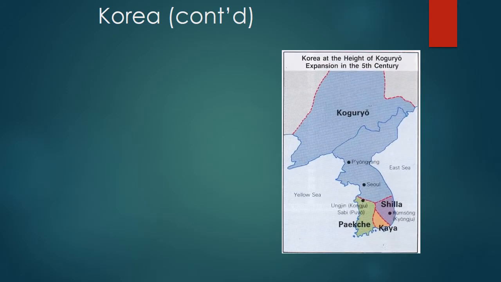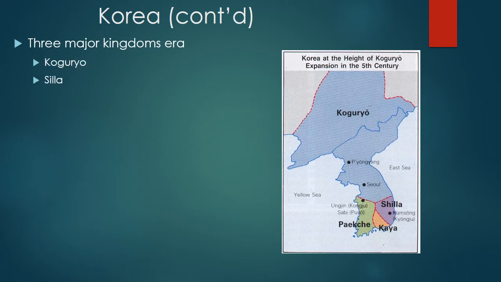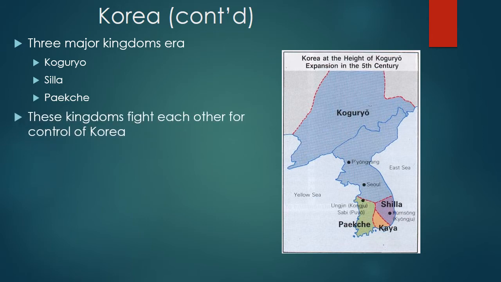So the 3 major kingdoms in the 5th century during this era are Goguryeo, again, Silla, and Paekche. And these kingdoms are constantly fighting each other to maintain and earn control of Korea. Goguryeo, which you can see on the map at the right, is the only one touching China directly. And it was really up to Goguryeo to fight against Chinese conquest, and they resisted Chinese conquest for a great deal of time.